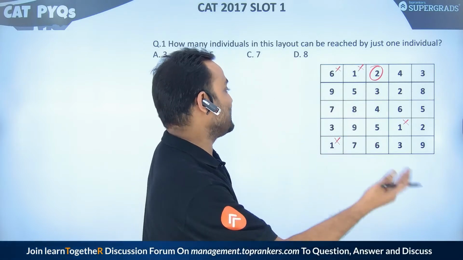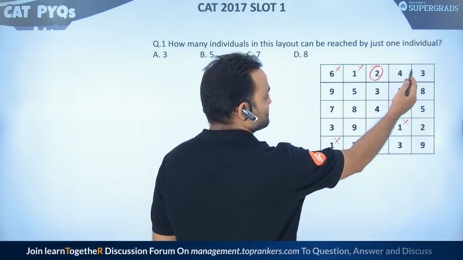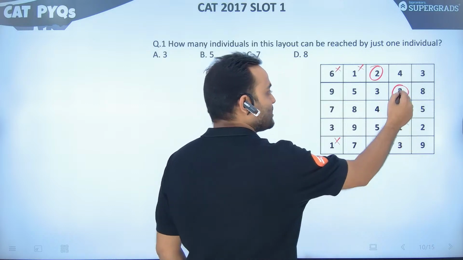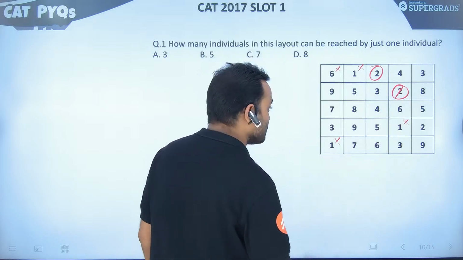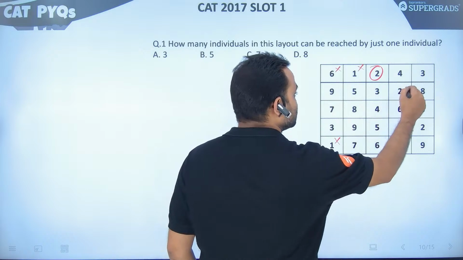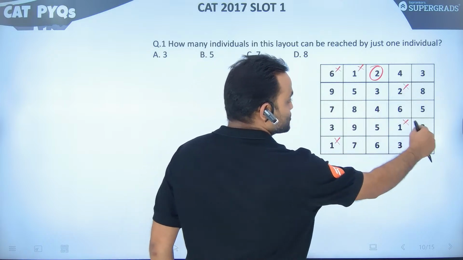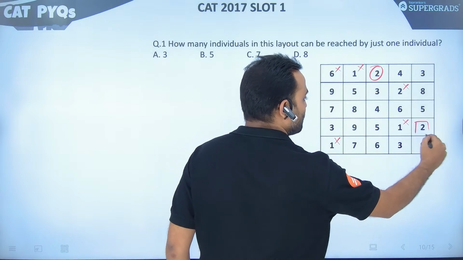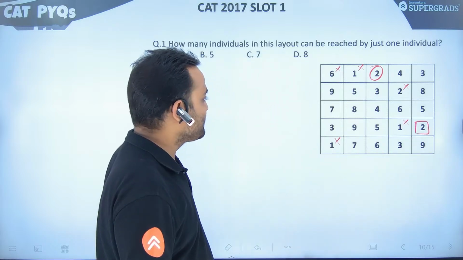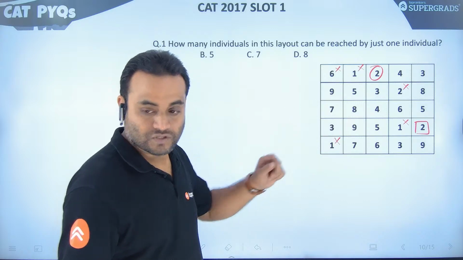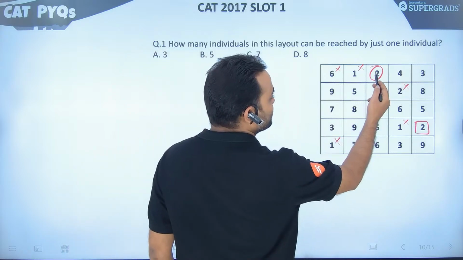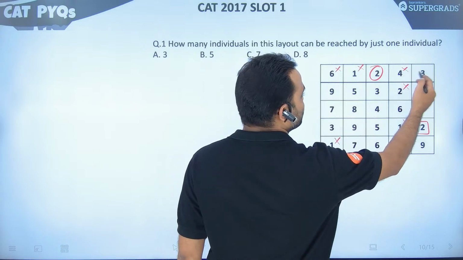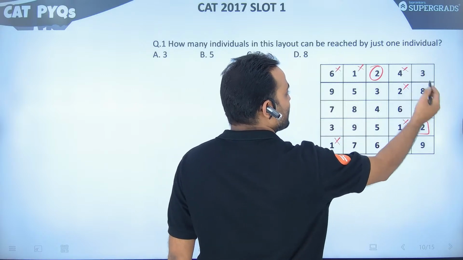Now, are there any other 2s? This 2, but there is no 1 around this 2. So we cannot use it. So I will just cross it just like the others. Now, this 2 cannot be reached by 5, 9 or 3, but can be reached by 1. So we can select it. Any other 2s? No. Now, let's go to 4. 4 can be reached by 2, can be reached by 3. Cross. 3 can be reached by neither 4 nor 8.